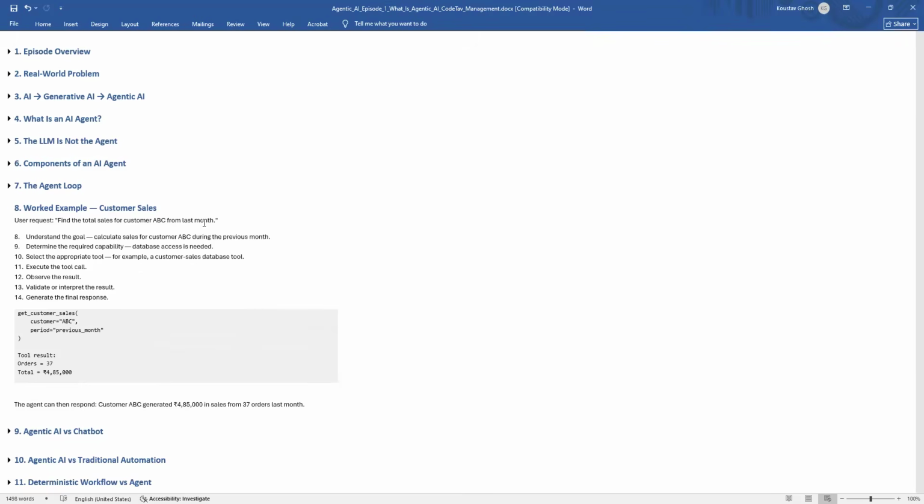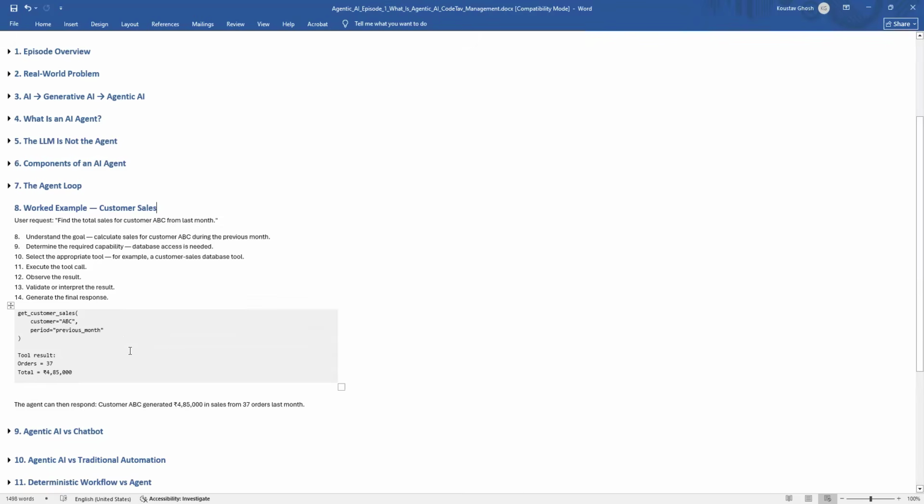The flow can be like this: from the customer, it goes to the support agent. It will find the customer, find the order, then check the shipment, analyze the status, check the policy, take the appropriate action, and finally we get the response. The agent might have access to the customer database, order API, tracking API, refund API, knowledge base, and suppose the agent discovers the order, payment, shipment delays.